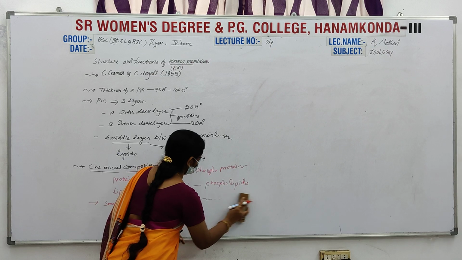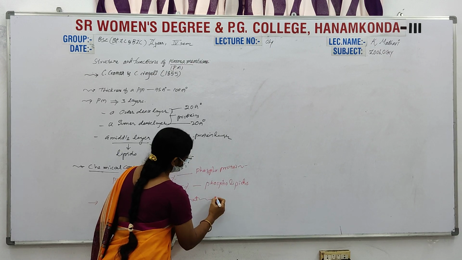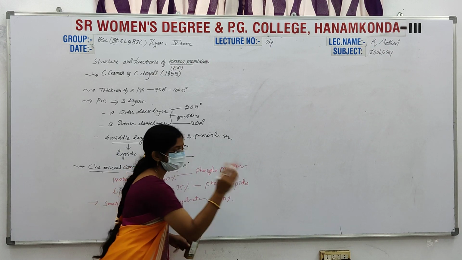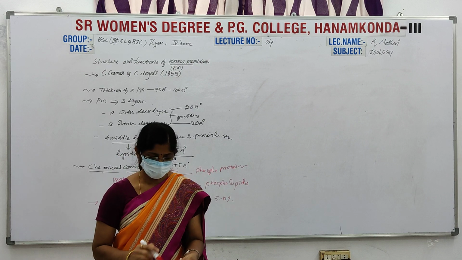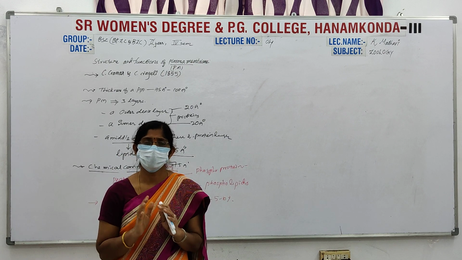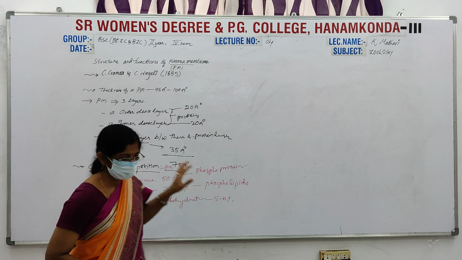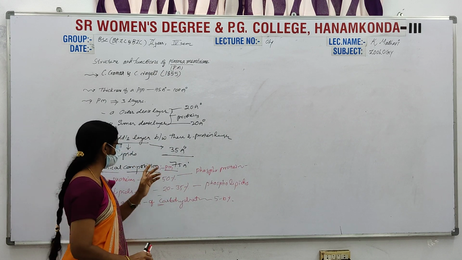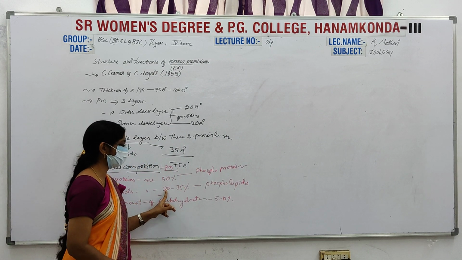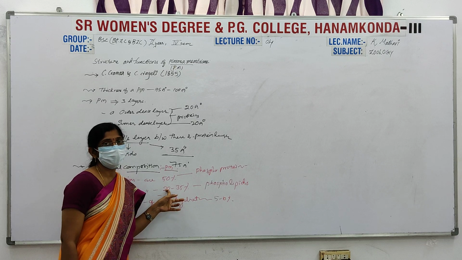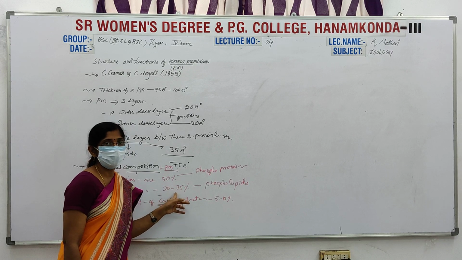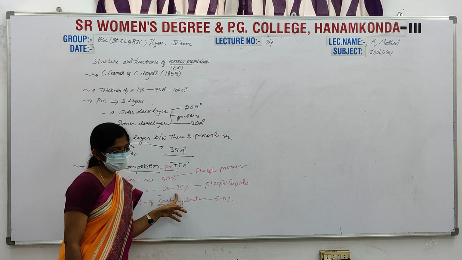This much chemical composition is present inside this plasma membrane. Here, these lipids include special types like sphingolipids, and cholesterol formations are also present.